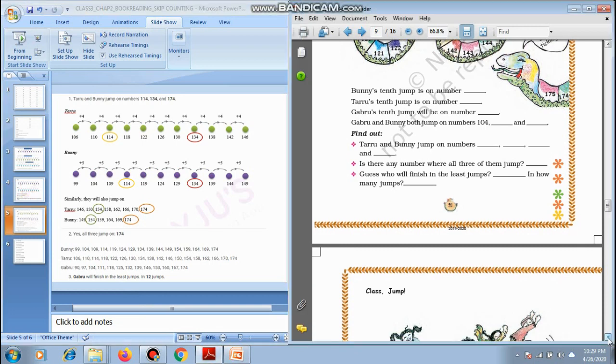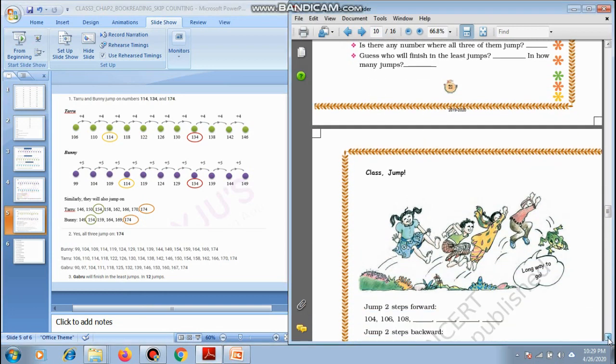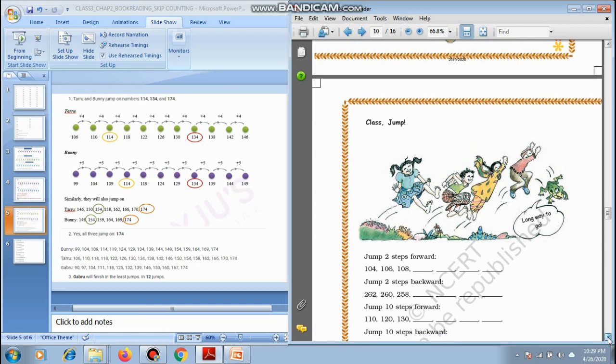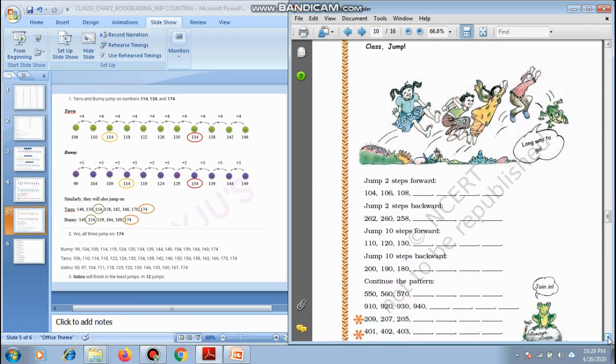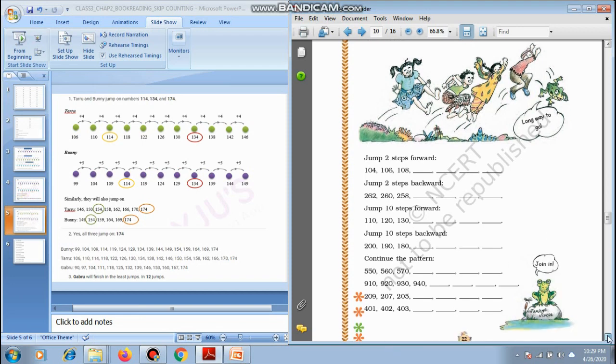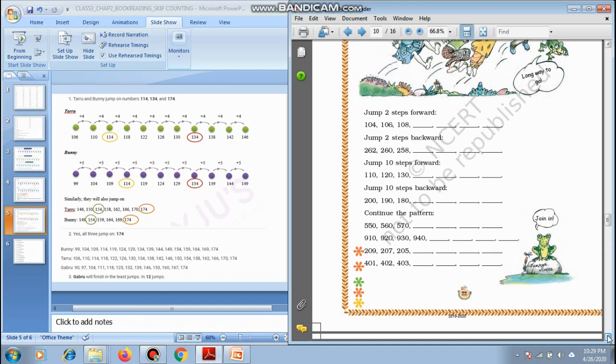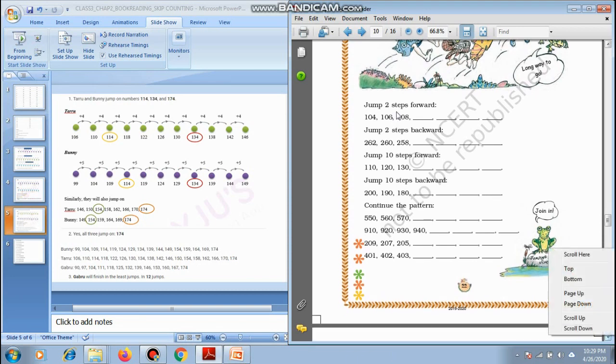Let us go on, and we are going to do this class jump. Class jump, all of us like jumping in the class, hopping and enjoying all throughout the day. So this is what the class jump is. You have already done jump by 2 in your class 2.